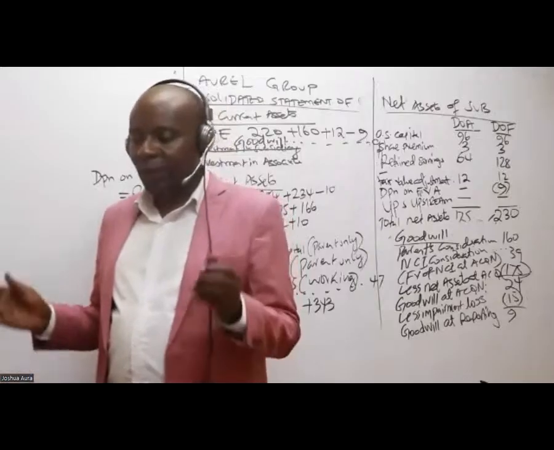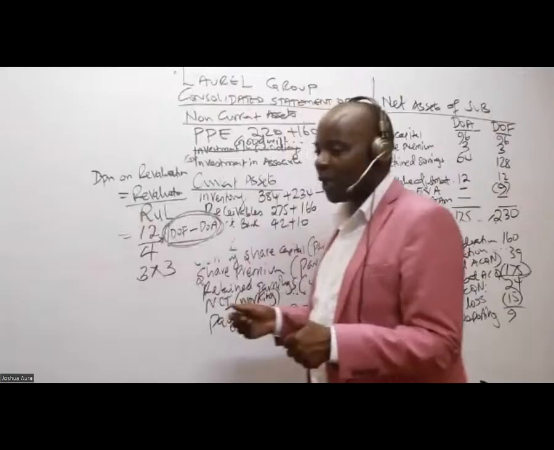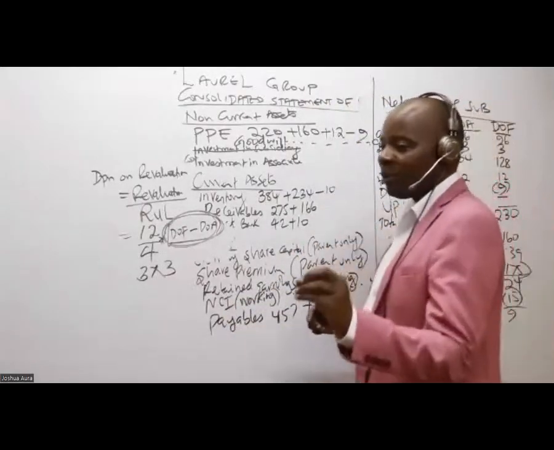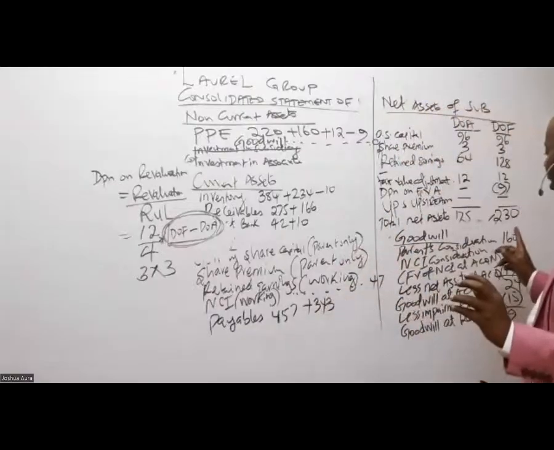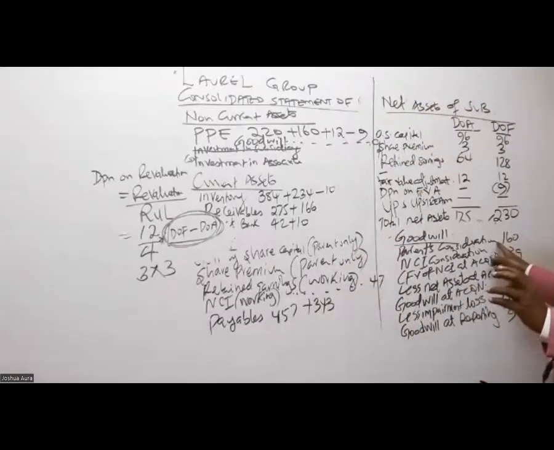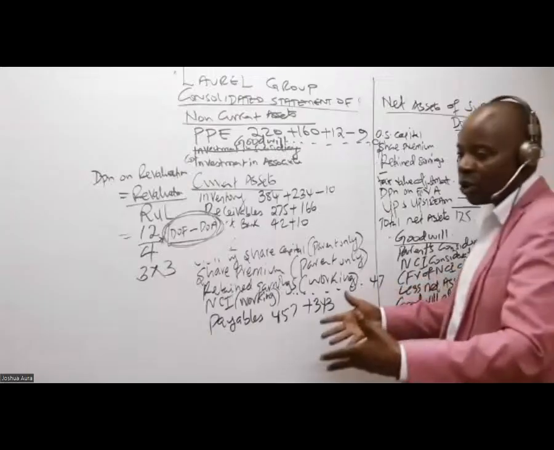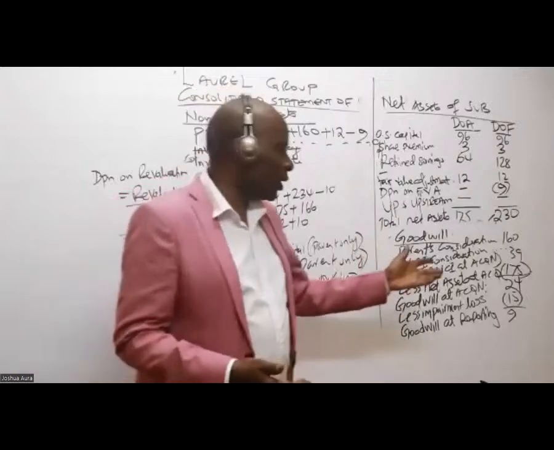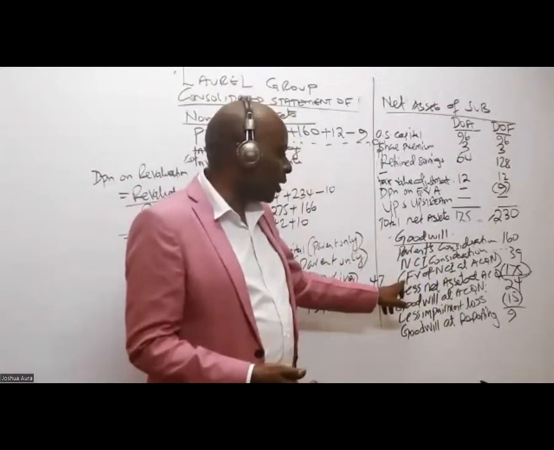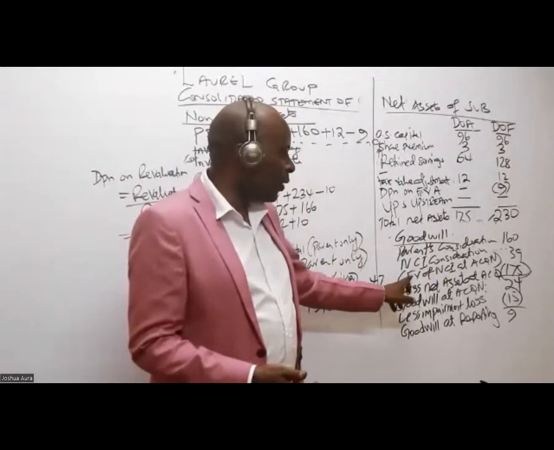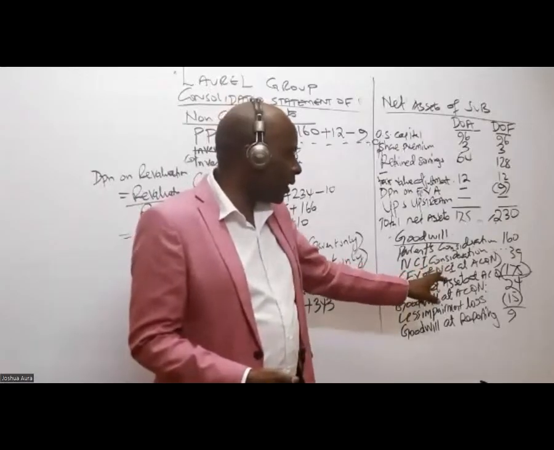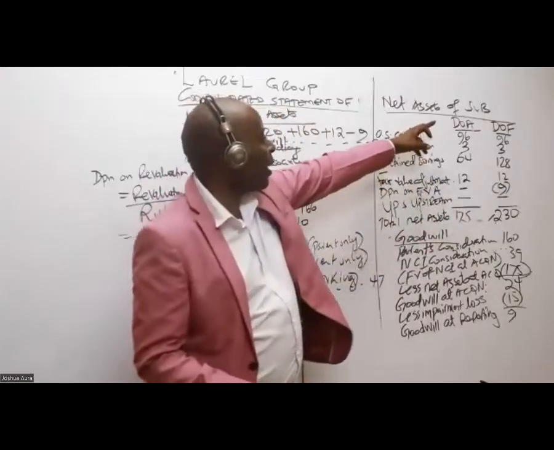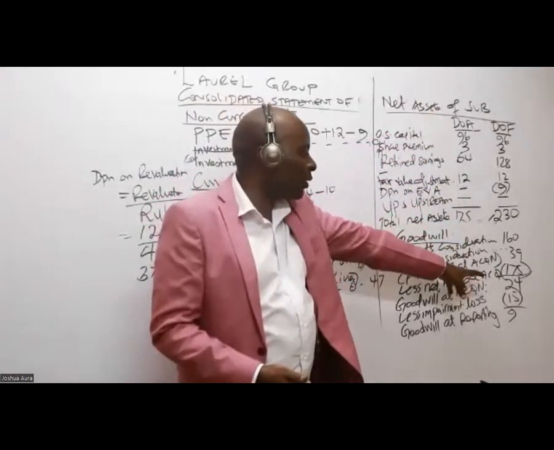All right. Somebody is telling me to repeat on this goodwill. What we have done, we've taken the parent's consideration. The parent, to get 80% of the shareholding in this subsidiary, paid 160. During this acquisition, the NCI's value was 39. And then you subtract the net assets at acquisition, which was 175.